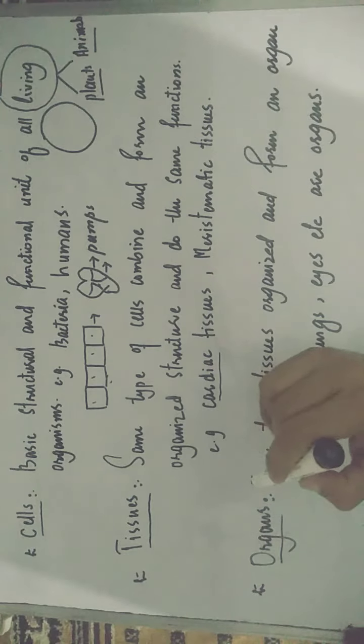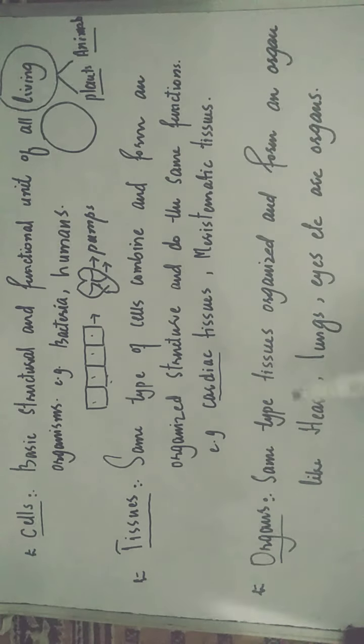Now when you organize things a little further, they become organs, and organs are the same type of tissues organized to form an organ like the heart, as we mentioned earlier. Lungs are also organs, and eyes are also organs. These organs then make a system which we call an organ system.